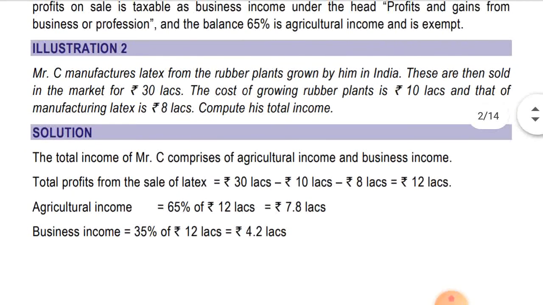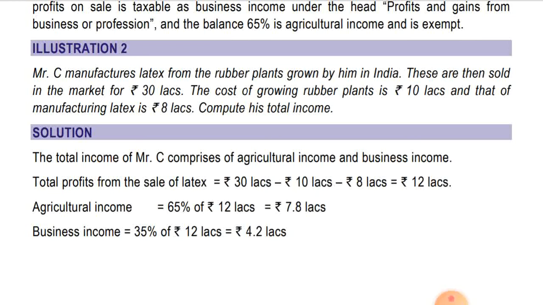Mr. C manufactures latex from the rubber plants grown by him in India. This is then sold in the market for 30 lakhs. The cost of growing the rubber plant is 10 lakhs and that of manufacturing latex is 8 lakhs.